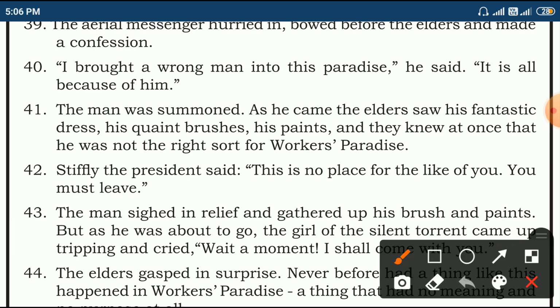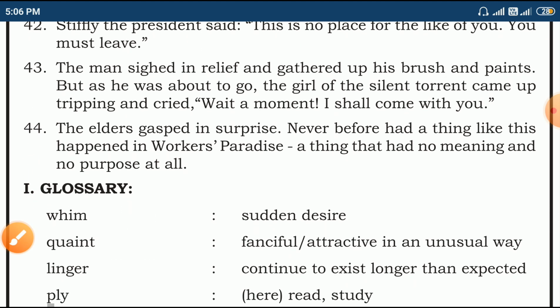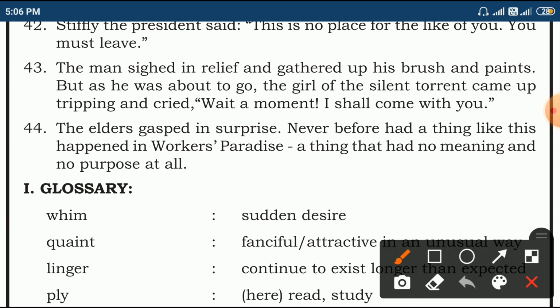So he is collecting his brush and paints and he started to move on his way. But as he was about to go, the girl of the silent torrent came up, tripping, and cried, wait a moment, I shall come with you.